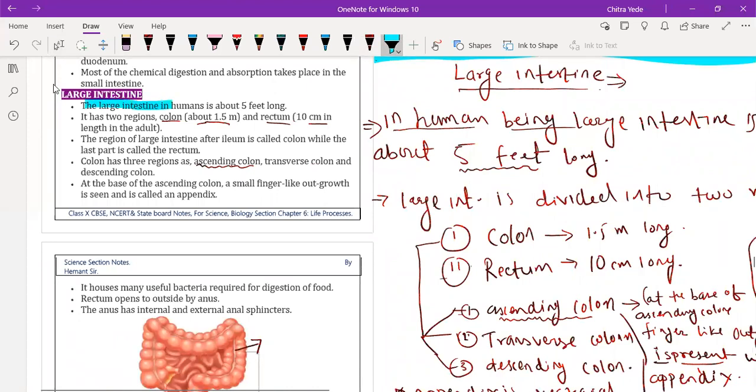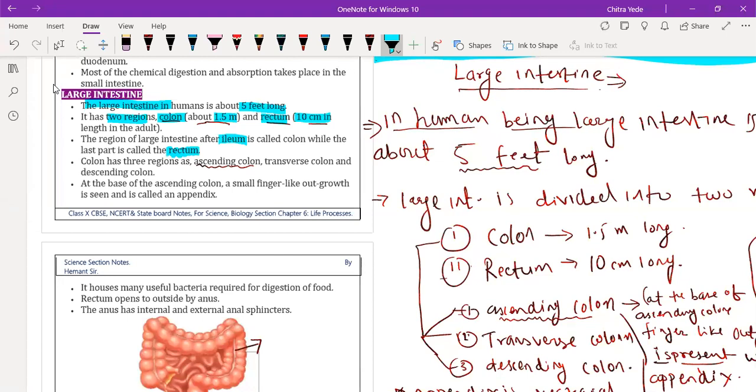The large intestine in human beings is about 5 feet long. It has two main regions: the colon, which is about 1.5 meters long, and the rectum, which is 10 centimeters long. In an adult, the region of the large intestine after the ileum, which is the part of the small intestine, is the first part, called the colon, while the last part of the large intestine is called the rectum.